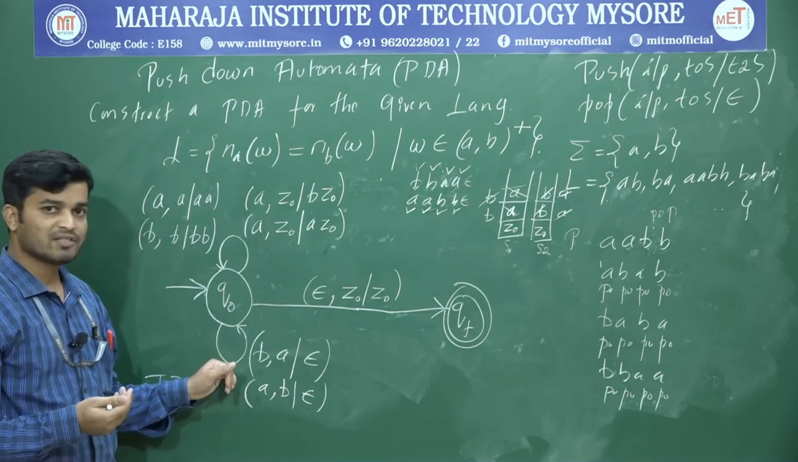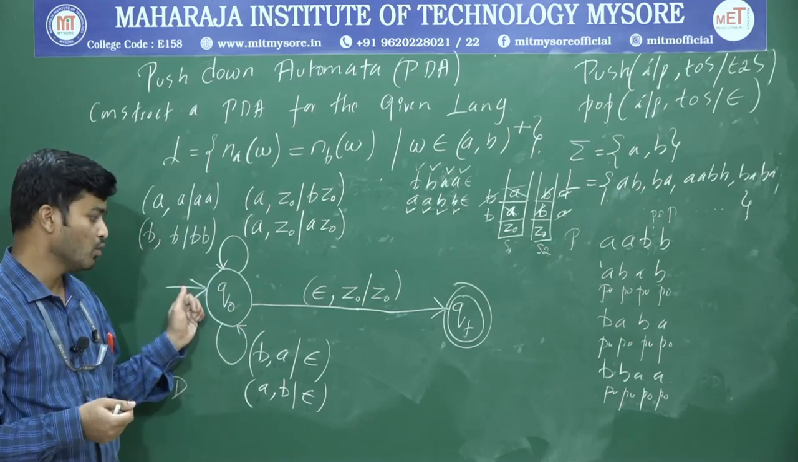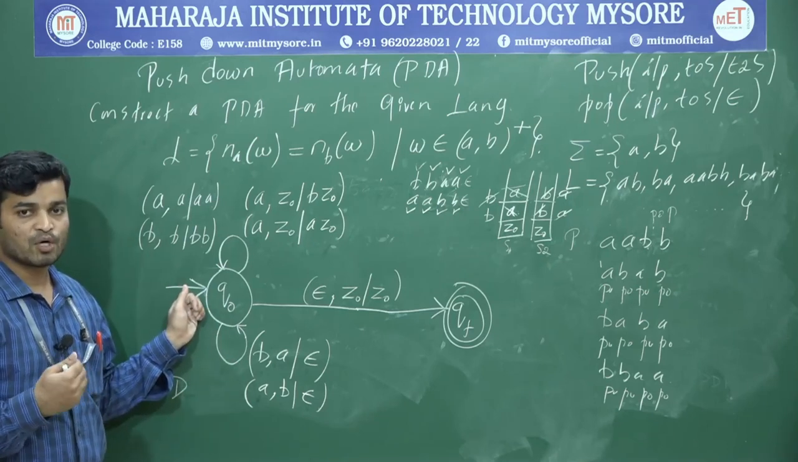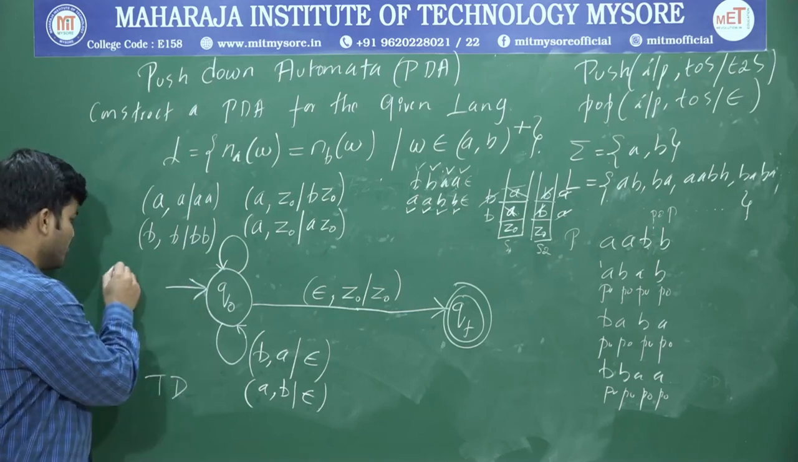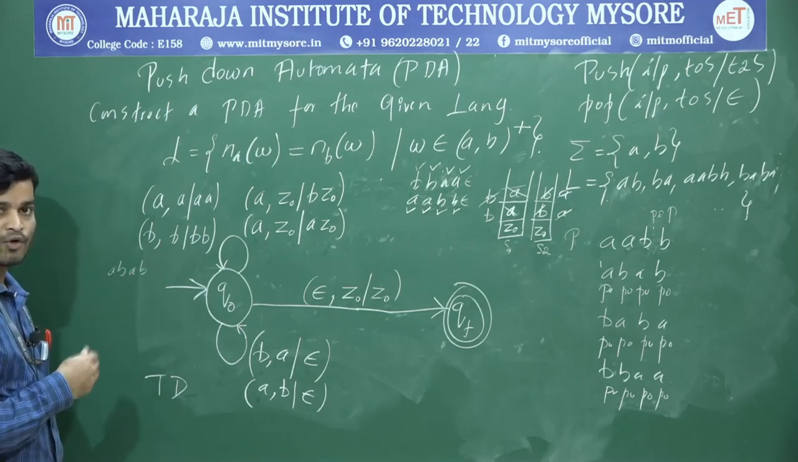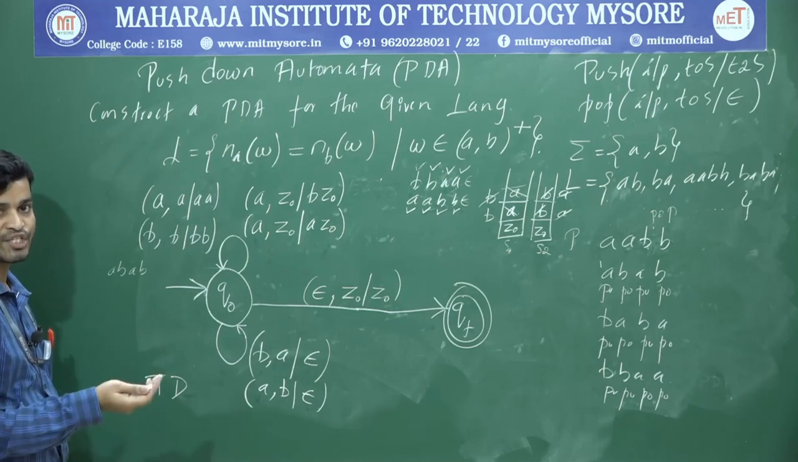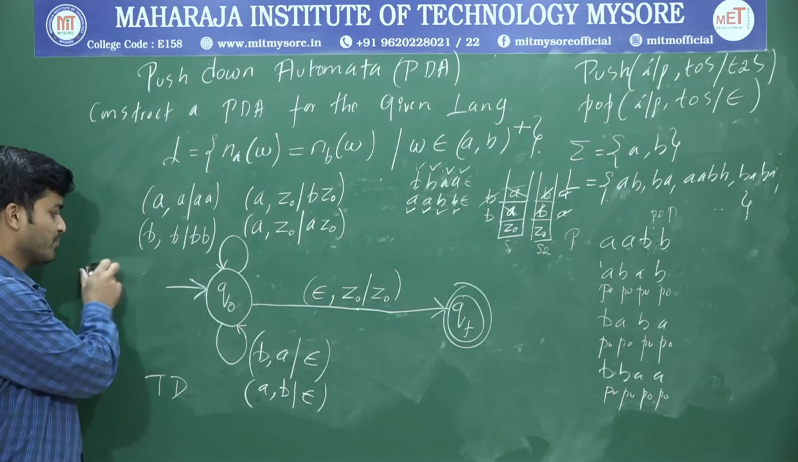If you observe the previous case, I had taken two different states for push and pop. Now I am doing both push as well as pop within the same state. Why? Because after AB, again I may get AB. Therefore, again I have to perform push and pop. If I go towards some other state, I can't do the push operation. That is the reason I am doing both push as well as pop within the same state.